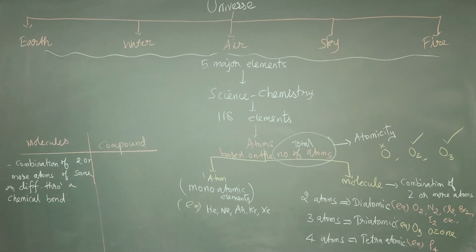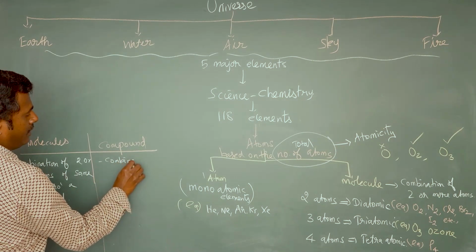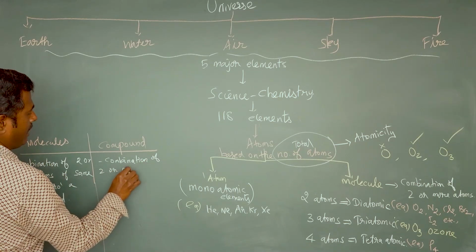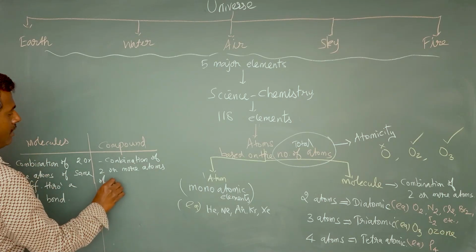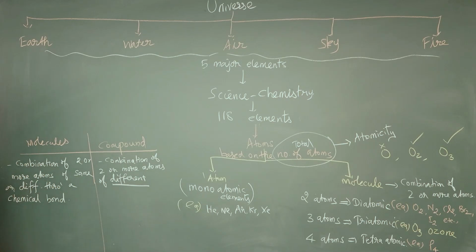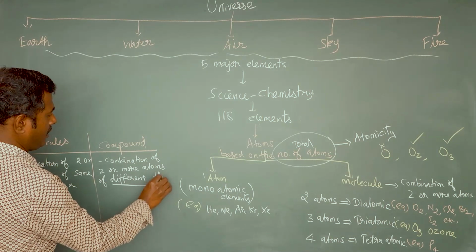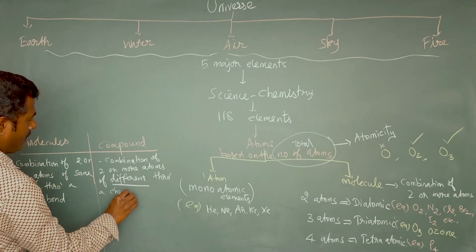A compound is also the combination of 2 or more atoms of different type. You see the word different. They are joined through a chemical bond.